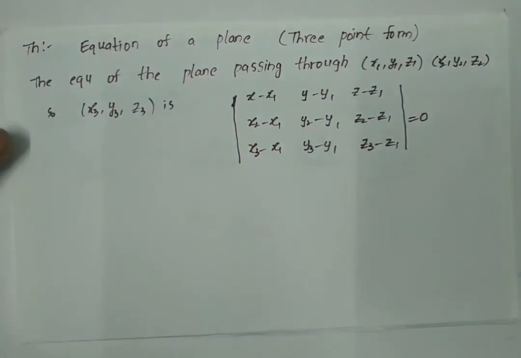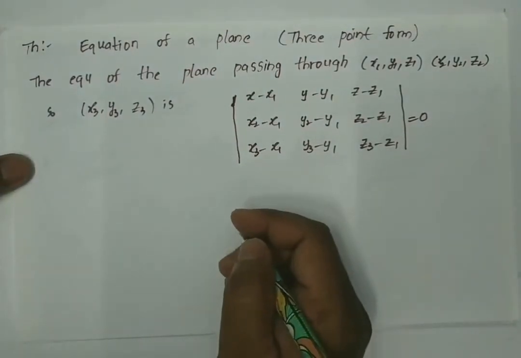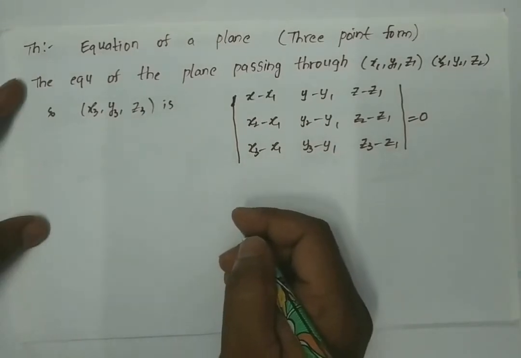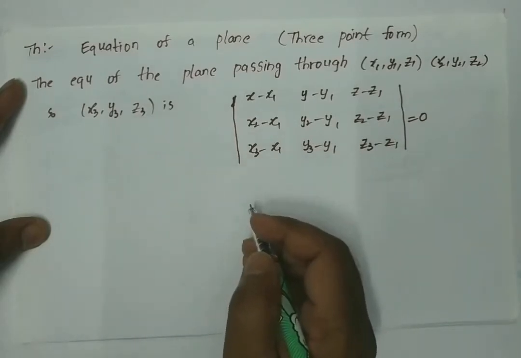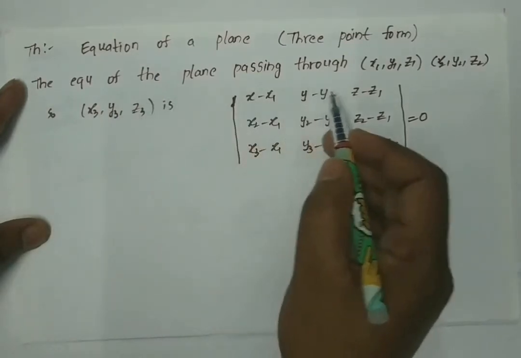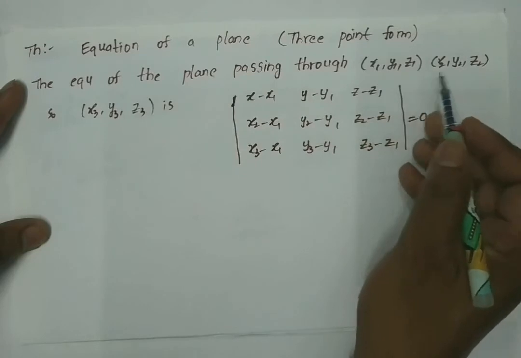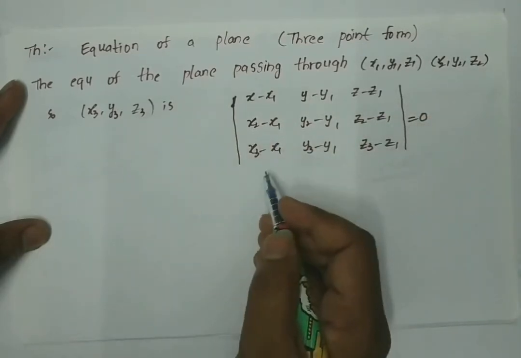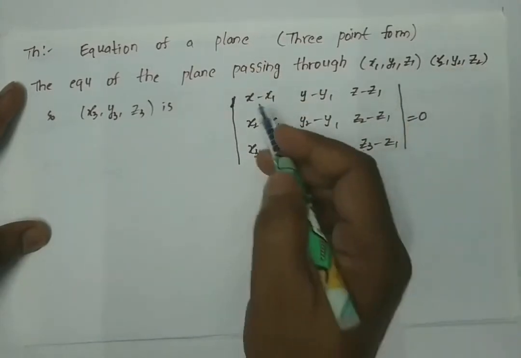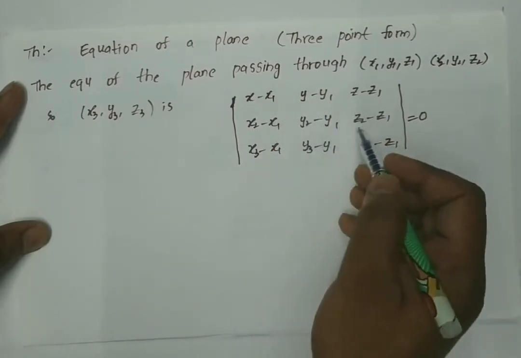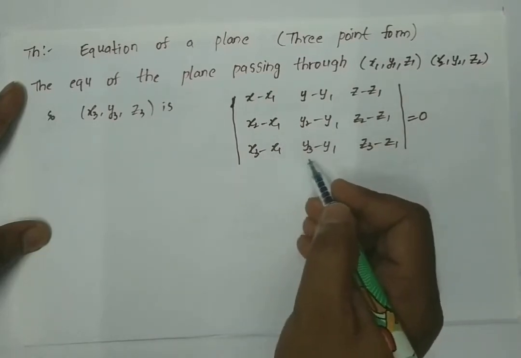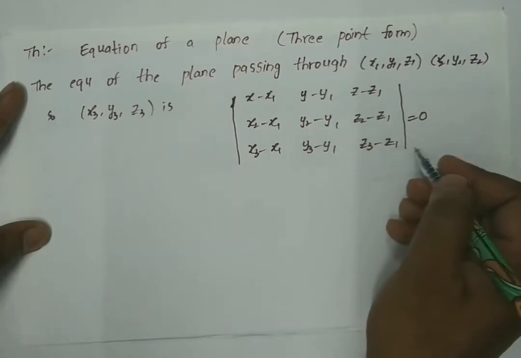Now let us see the formula for finding the equation of a plane which is passing through the points x1, y1, z1, x2, y2, z2, x3, y3, z3. Here there is a formula for finding the equation of a plane passing through three points. The equation of the plane passing through these points is given by the determinant of x minus x1, y minus y1, z minus z1; x2 minus x1, y2 minus y1, z2 minus z1; x3 minus x1, y3 minus y1, z3 minus z1 is equal to 0.